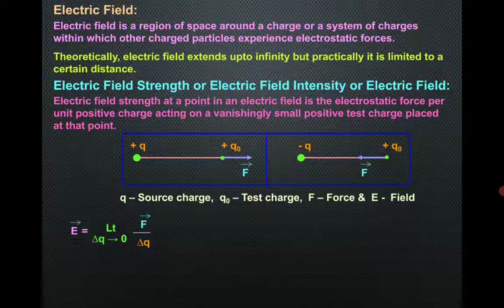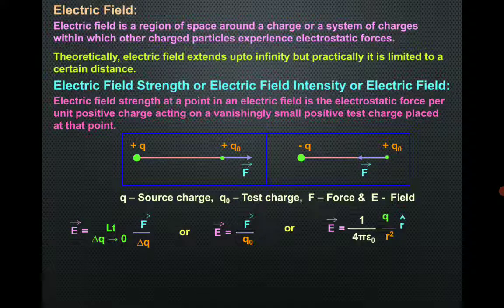Now vector E, electric field intensity or electric field strength, is a vector quantity. So we represent the electric field strength as a formula, which is vector E equals limit delta Q tends to 0 of vector F upon delta Q. Here limit delta Q tends to 0 shows that the test charge is of very small magnitude. That is written in the definition as vanishingly small charge. Or this can also be written as vector E equals vector F upon Q naught.